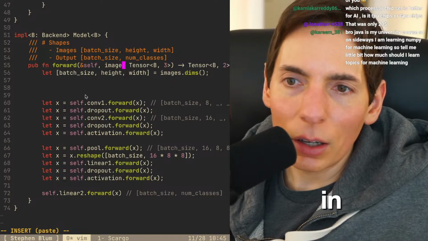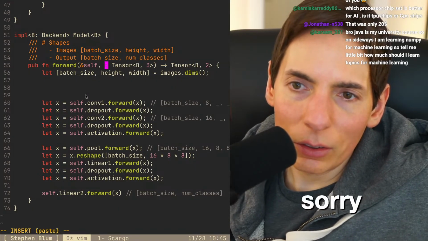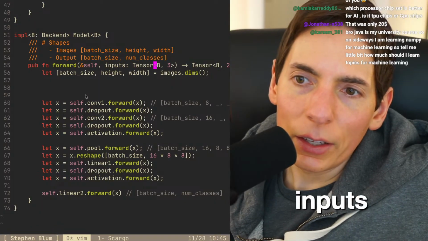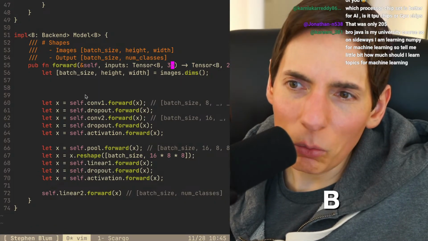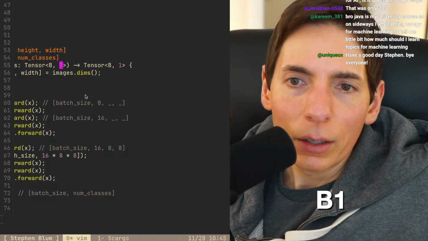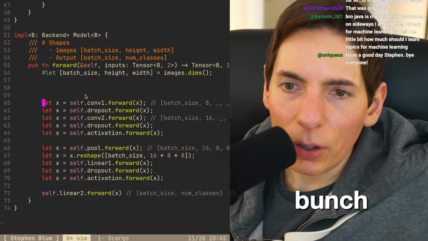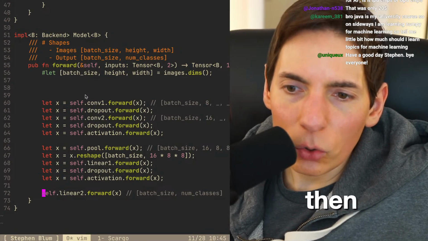All right, so we do have to define the inputs. The inputs here will be, let's say, inputs. Tensor B3. What does that mean? Tensor B2, Tensor B1, B2. I think I have to do that. And then we have to do a bunch of stuff here. Then we have to do a whole bunch of stuff, and then we can do the...